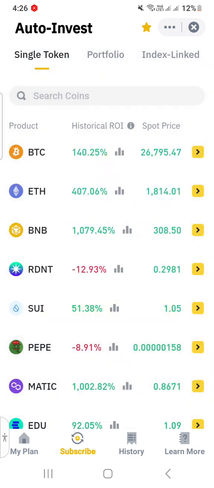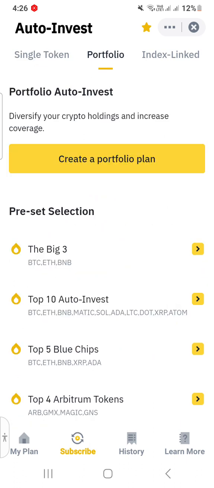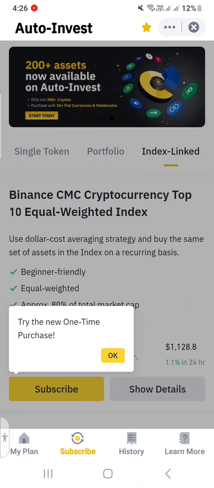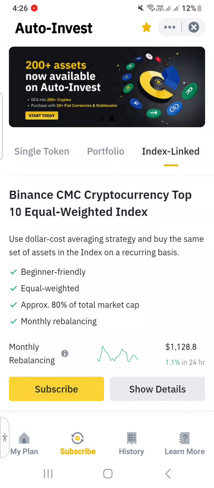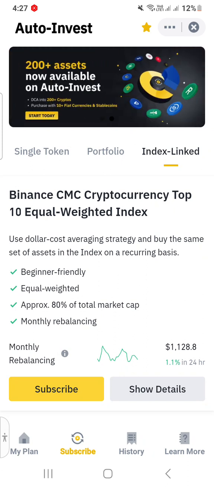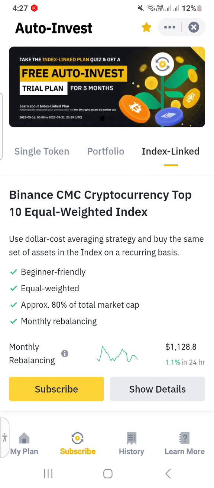So this is the auto invest dashboard. You have single token on the first tab, portfolio on the second tab, and index-linked on the third tab. So let's explain what is index-linked. Binance CMC cryptocurrency top 10 equal weighted index. Use dollar cost averaging, that is DCA. We have already learned the DCA strategy, and buy the same set of assets in the index on a recurring basis.